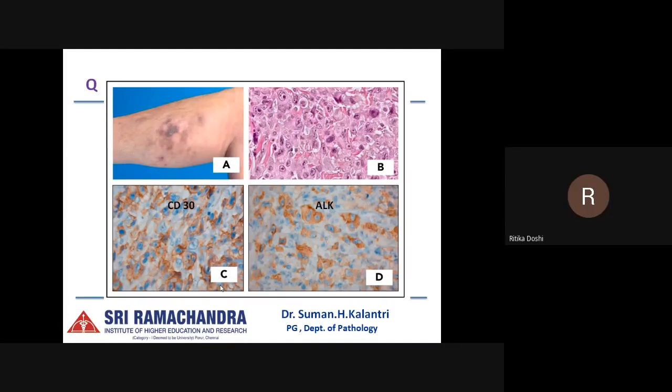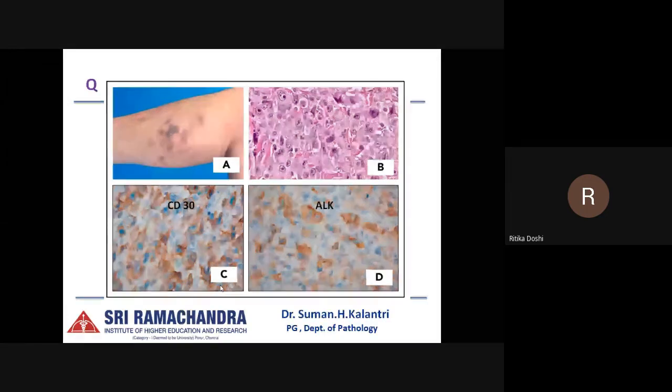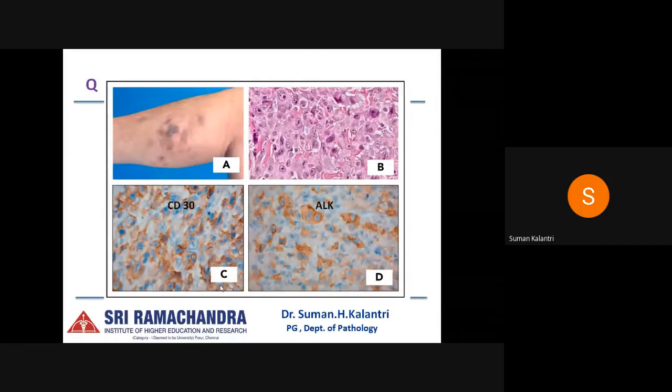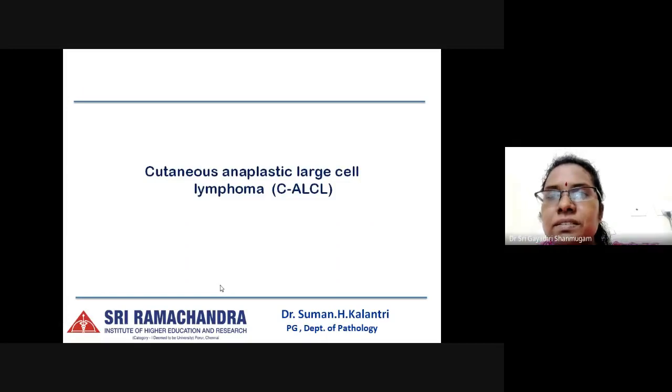Localized papules that we can see, and on histopathology, these are atypical large cells with abundant cytoplasm and prominent eosinophilic nucleoli, and they are CD30 positive and ALK positive. So it's the ALK positive anaplastic large cell lymphoma.